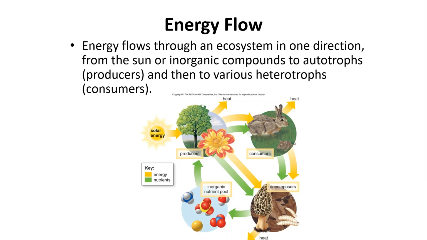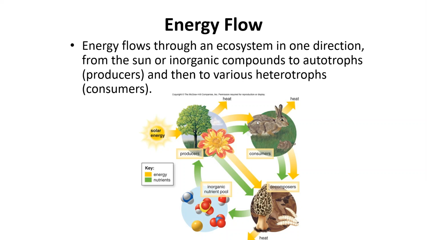So the energy starts from the sun, is used by some type of producer to provide energy. Now notice that the yellow arrow is off the tree, that there are more than one. Because one thing we have to keep in mind, and we're going to talk about on Thursday, is that as energy moves through the ecosystem, it is not 100% transferred. All the energy that's contained in this flower or that's contained in these leaves does not end up being able to be used by the rabbit, because some of the energy that the plant has made is used in other ways. So for example, to grow or to produce seeds for reproduction.